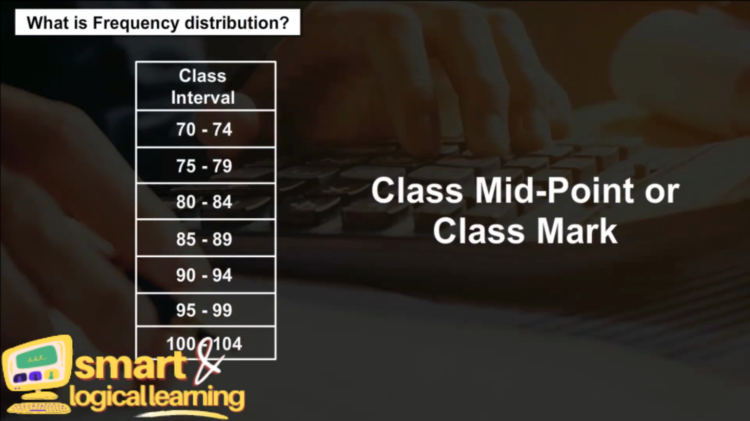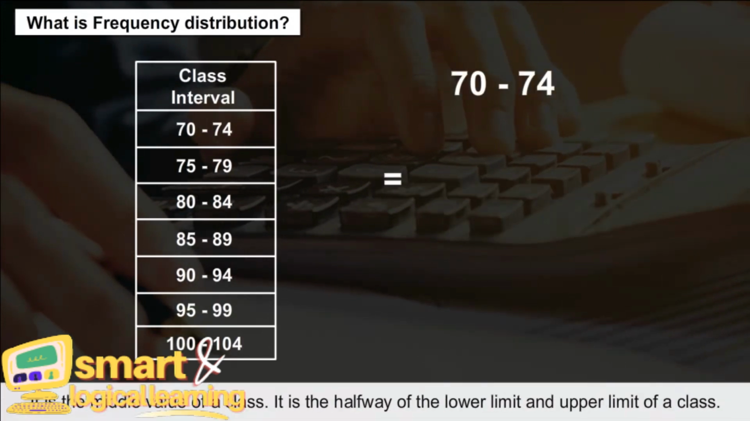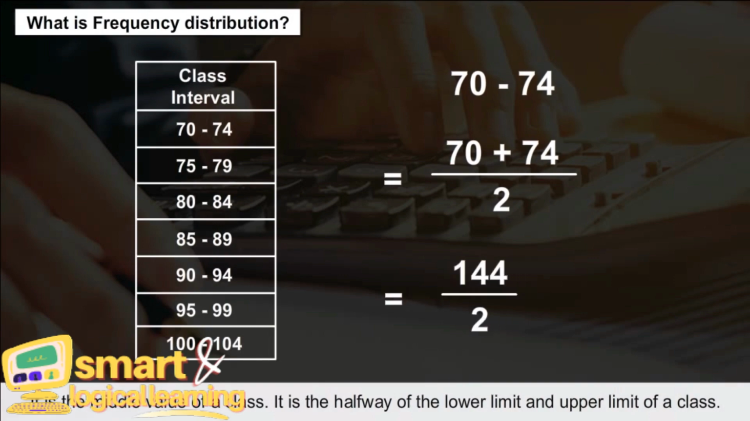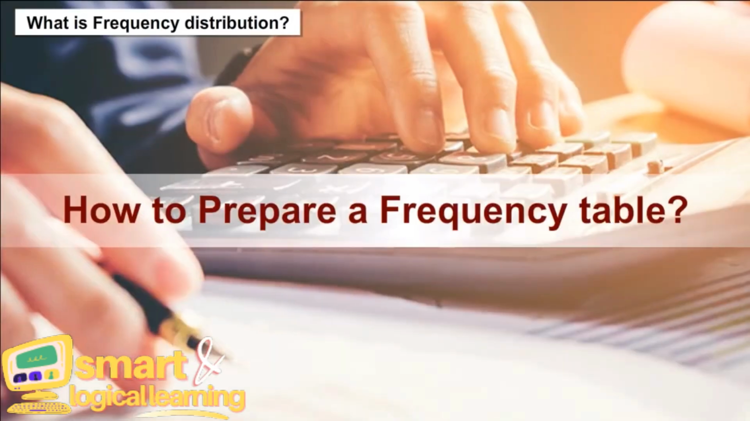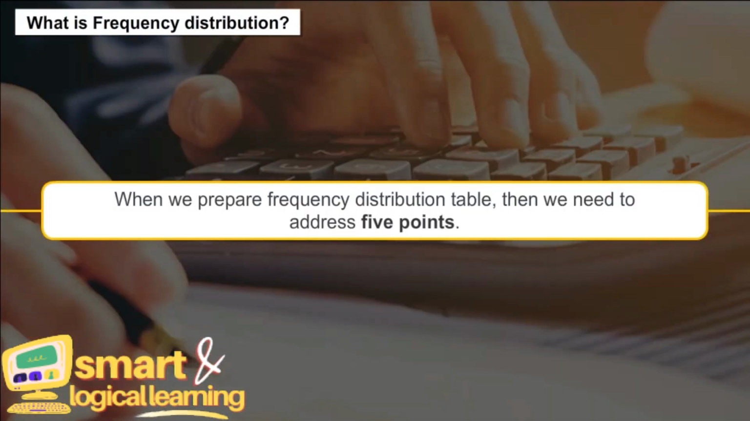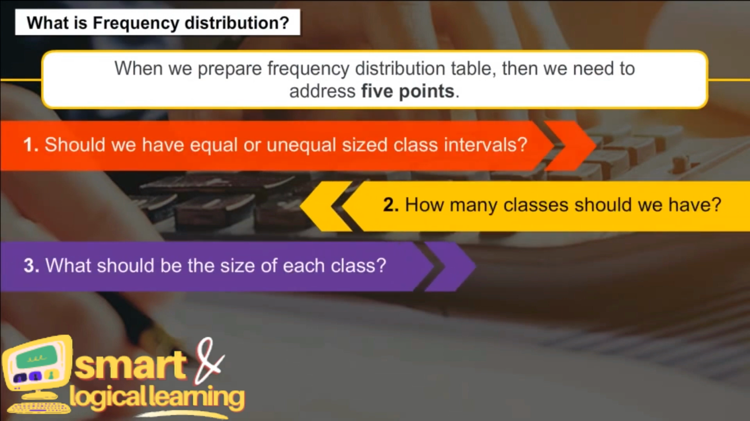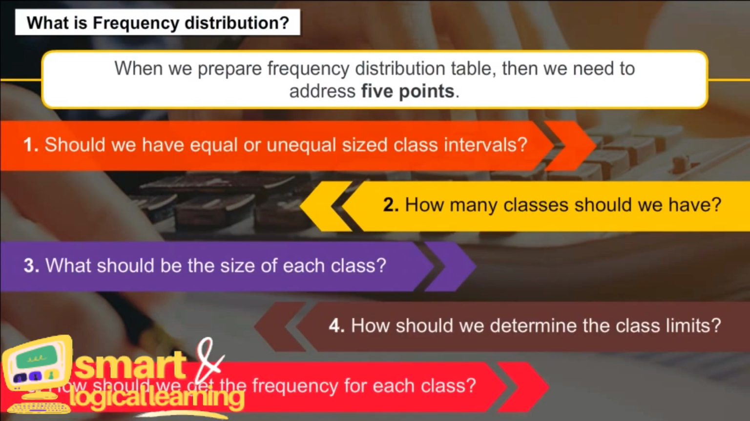Class midpoint or class mark. It is the middle value of a class. It is the halfway point between the lower limit and upper limit of a class. How to prepare a frequency table? When we prepare a frequency distribution table, we need to address 5 points.